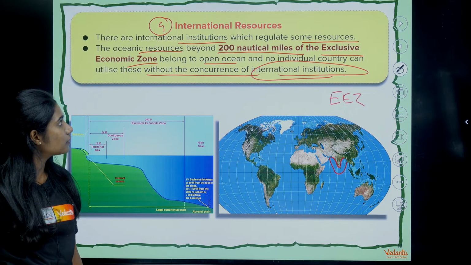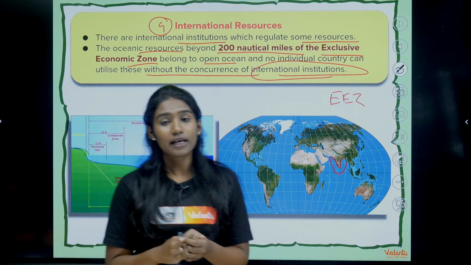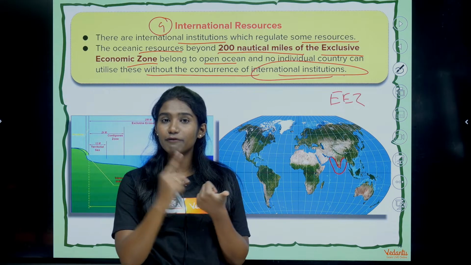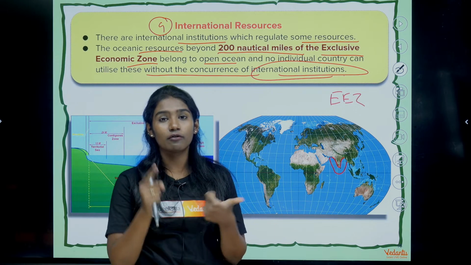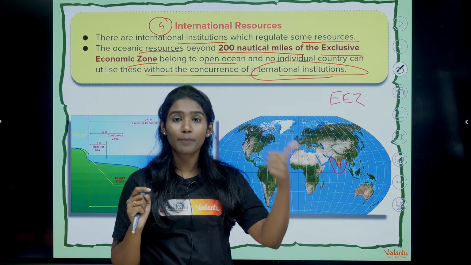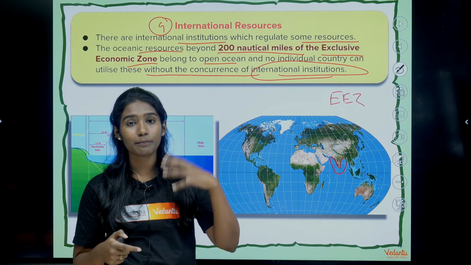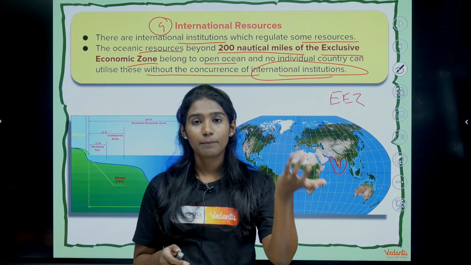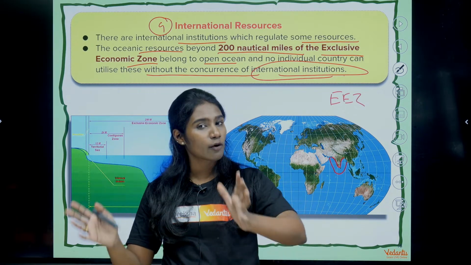Okay, clear with that? So till now we are doing the classification of resources. The first one was based on origin, with two types: biotic resources and abiotic resources. The second was based on exhaustibility, wherein we studied renewable and non-renewable resources.